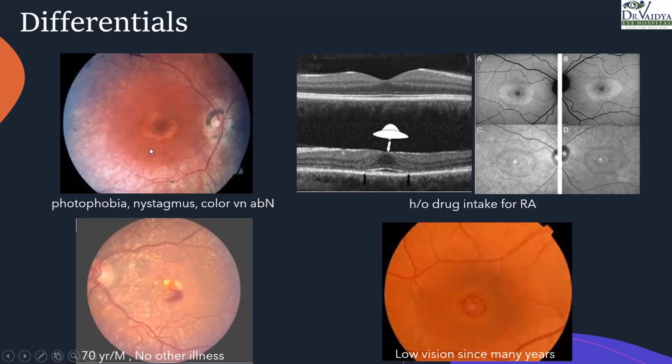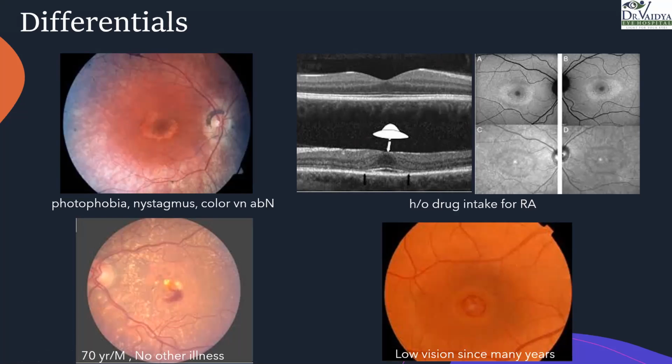Okay, so these are differentials that we see here on the left for cone dystrophies, right? Cone and cone rod dystrophies generally have photophobia as the most important problem. They come along with nystagmus, and obviously, as cones are the pathology, color vision abnormalities are seen.